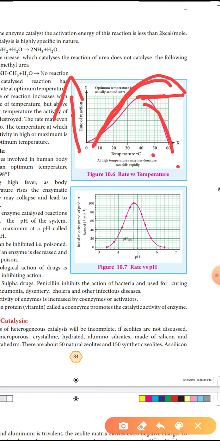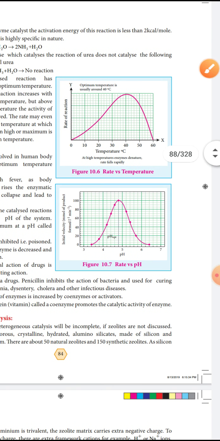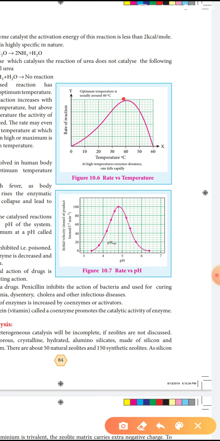The temperature at which enzyme activity is high or maximum, here that maximum is called the optimum temperature. What is meant by optimum temperature? The temperature at which enzyme activity is high or maximum is called optimum temperature. In this graph, 40 degrees is the optimum temperature.